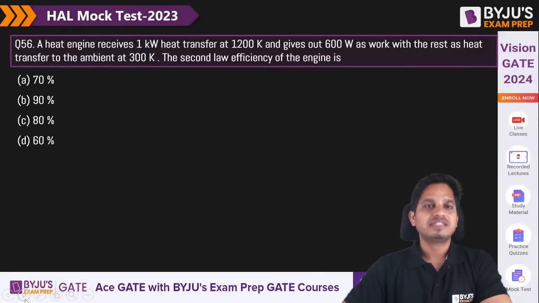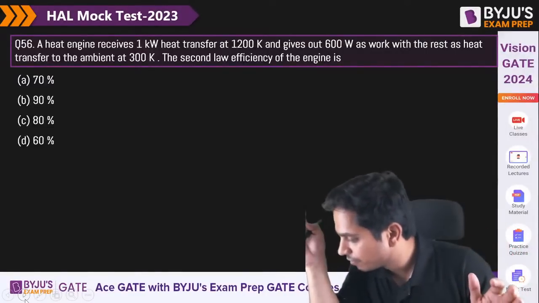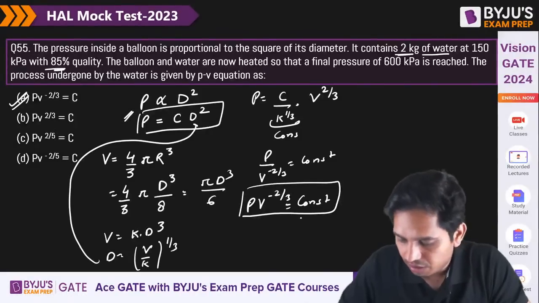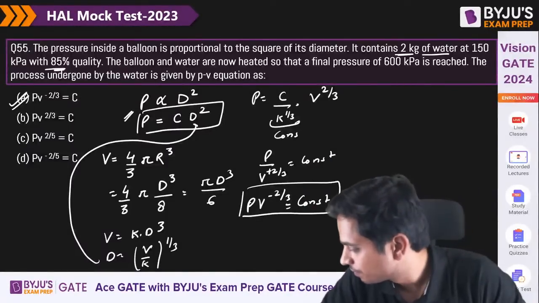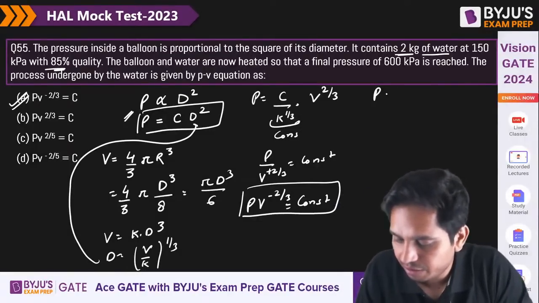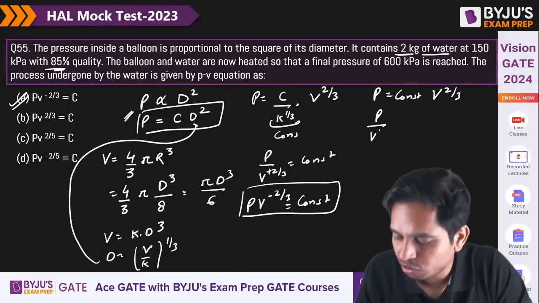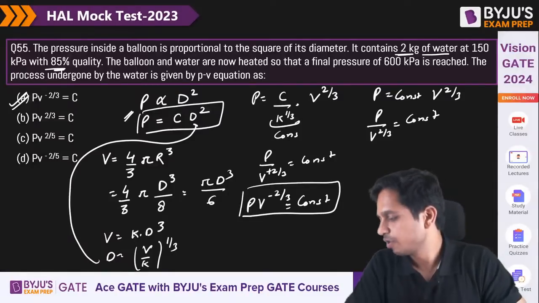56. Very simple question. A heat engine, second law efficiency. Yes, the sign is plus here, that is correct, but when it goes up, it will be minus. Because you see we have P is equal to constant times V to the power 2 by 3. So PV, that was a writing mistake. Got it?